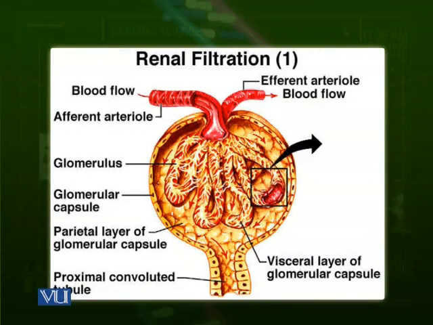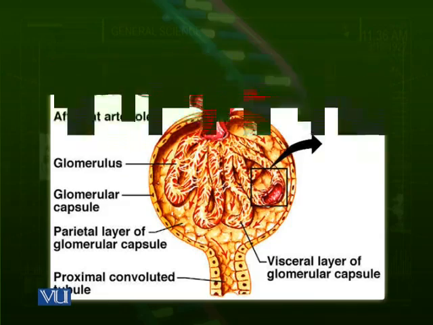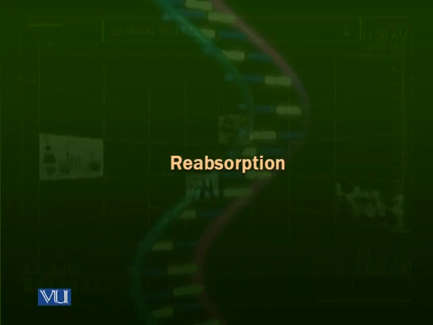Now we know that this Bowman's filtrate has some important ingredients which are required by the body, like glucose, amino acids and various salts, and even excessive amounts of water. The body cannot afford losing all of these ingredients. So this initial filtrate is filtered again, and many of these things, excess water, many salts, not all, glucose, amino acids, are reabsorbed by different parts of the renal tubule. This process is called reabsorption.